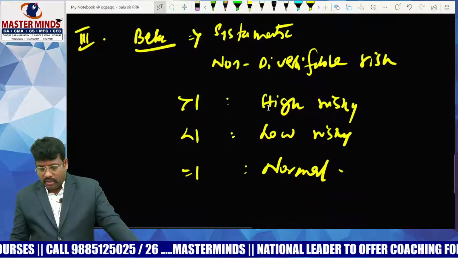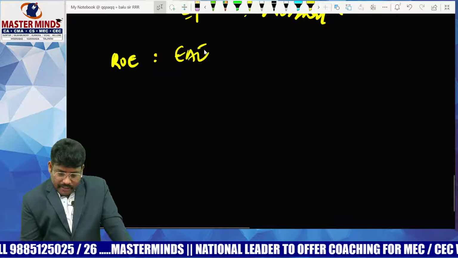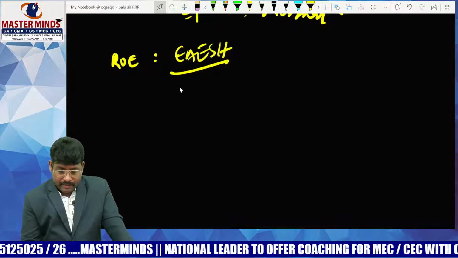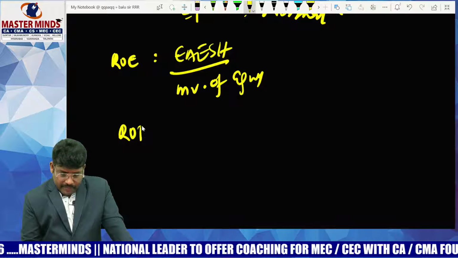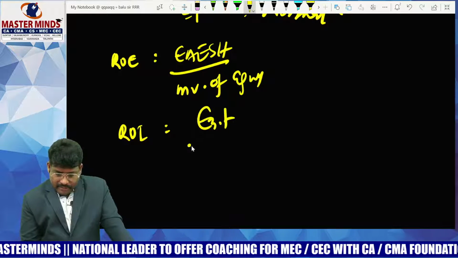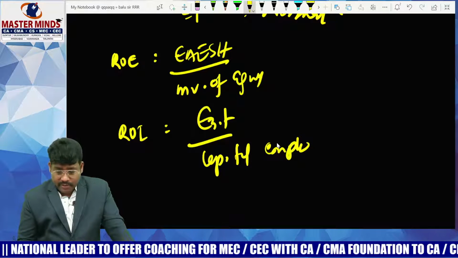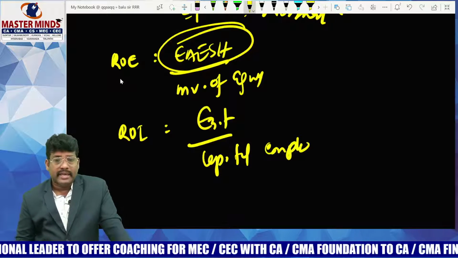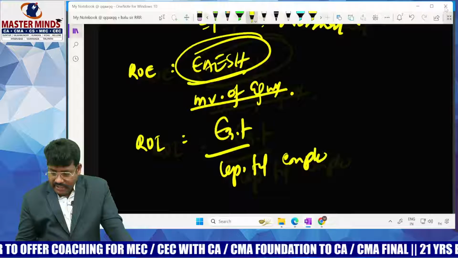Dear students, return on equity is equal to earnings available to equity shareholders divided by market value of equity, you can get it. Whereas return on investment is equal to EBIT divided by capital employed. So these are the calculations. From the given estimations, you have to find it out. Earnings available to equity shareholders divided by market value of equity, you can find it out.